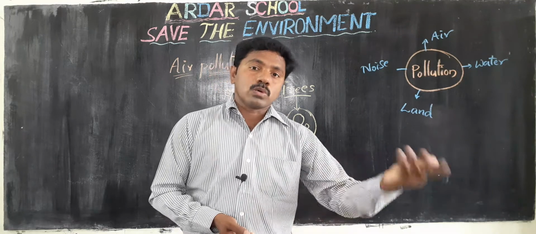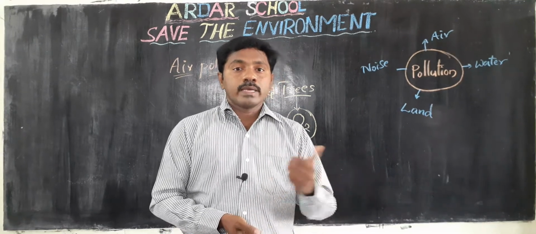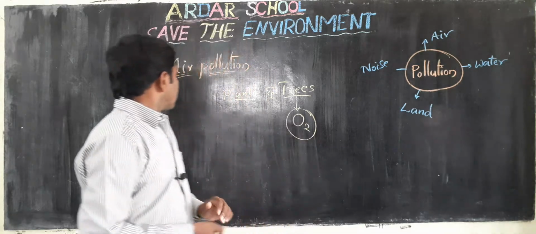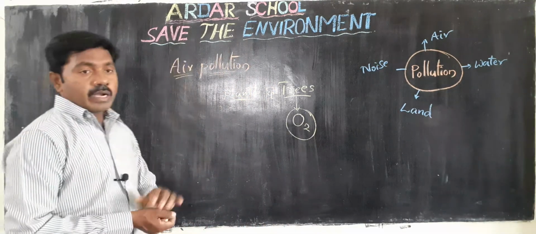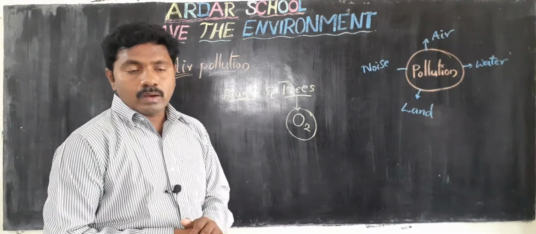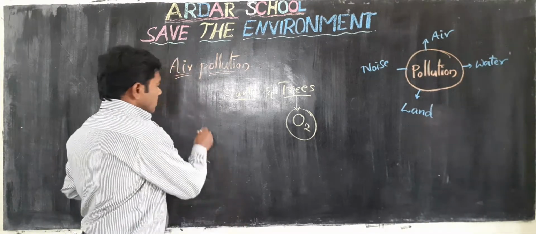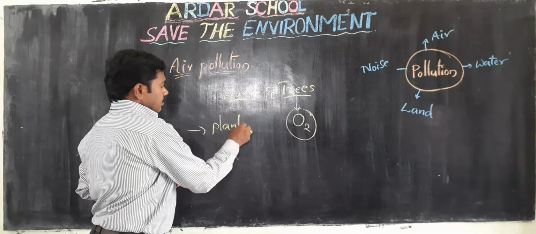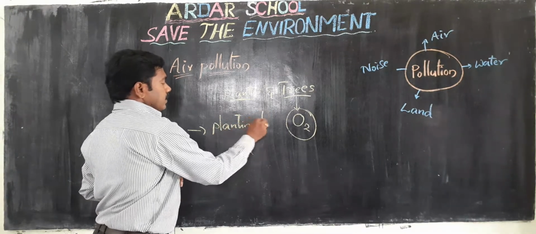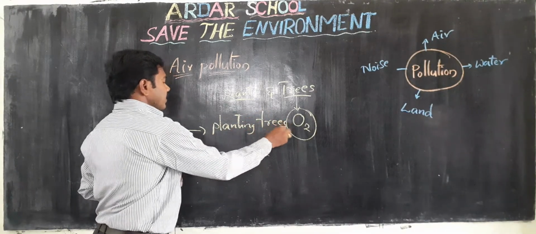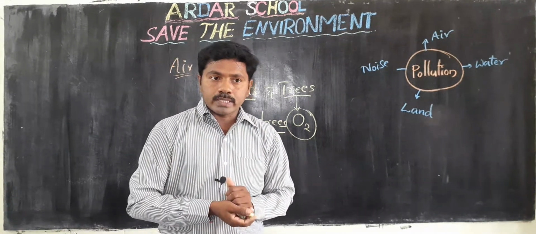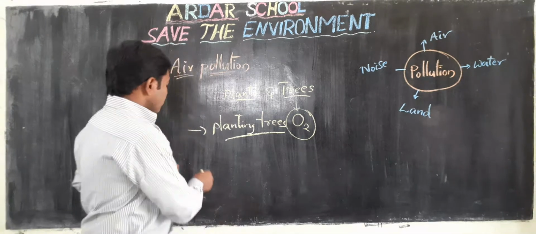It also pollutes the air. Okay, children, so how do we control air pollution? First one, planting trees. Planting trees is very important.